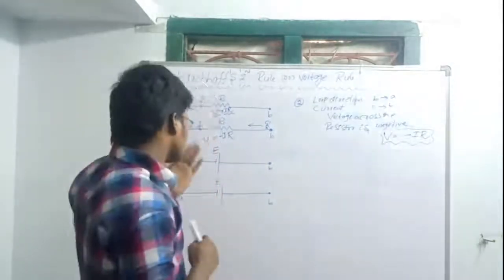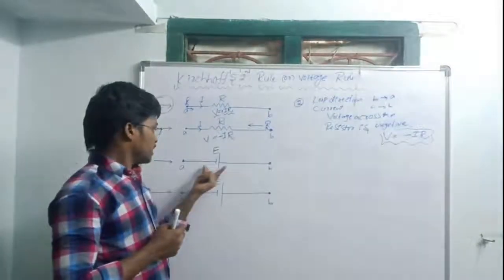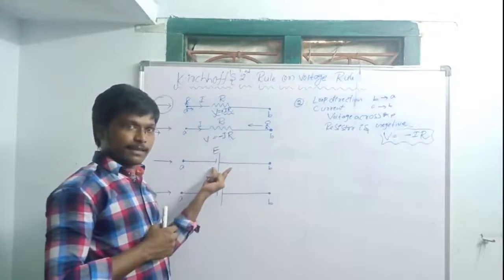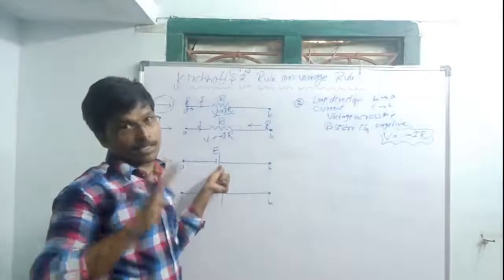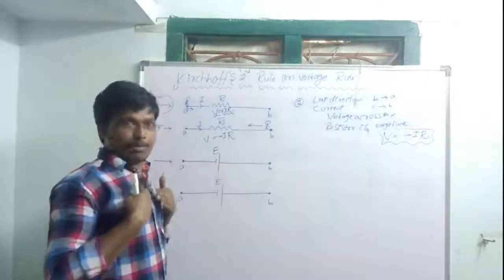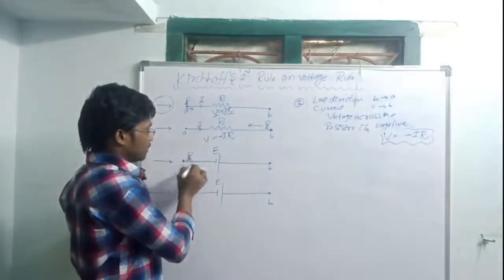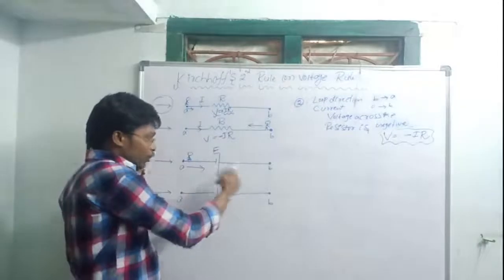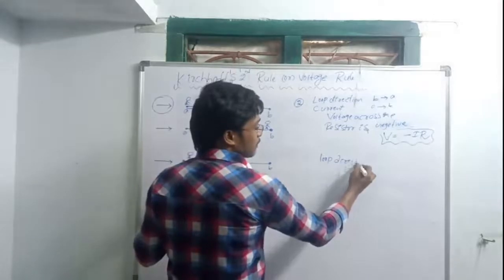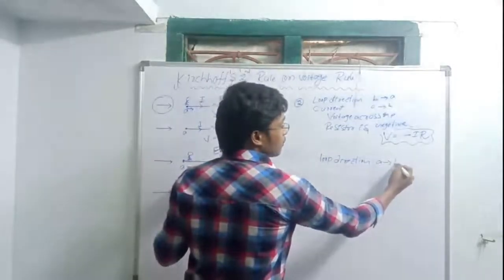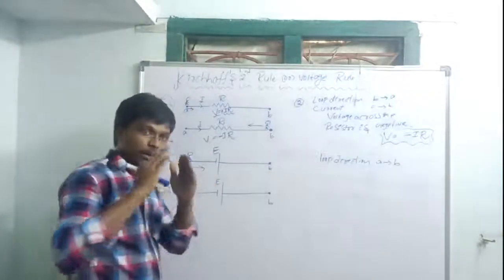Okay, now listen, third point. Here this is the electric cell. This is the negative terminal of the electric cell and this is the positive terminal of the electric cell. Now here I am considering the loop direction. The direction of the loop is forward, A to B. Loop direction is A to B. Okay, you can remember here,